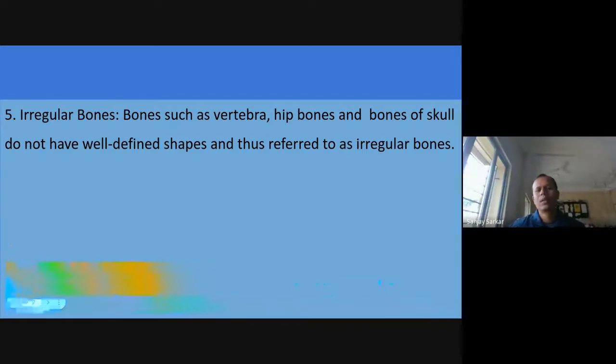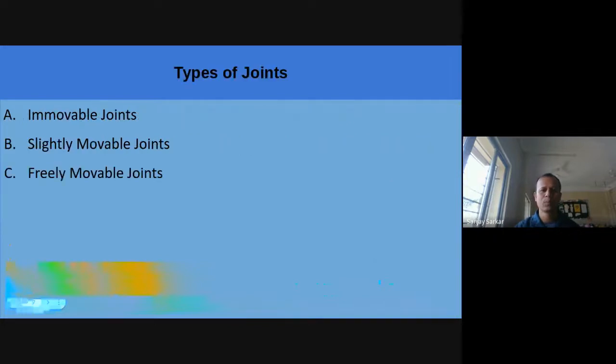If we see the hip joint, there are many bones, many short bones and flat bones, but their shape is different. That's why we can call them irregular bones. Next is the types of joints.